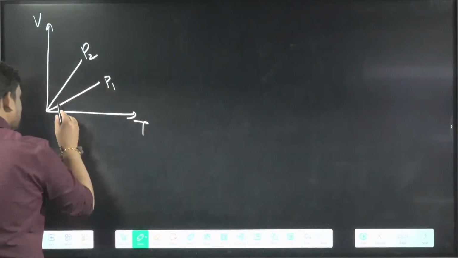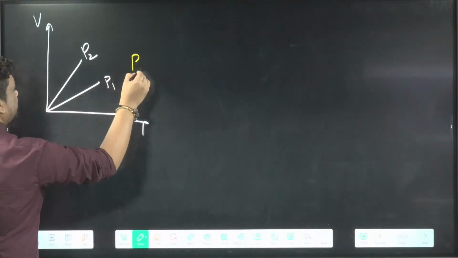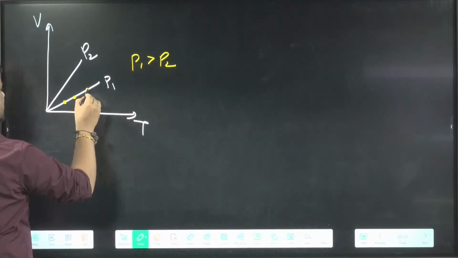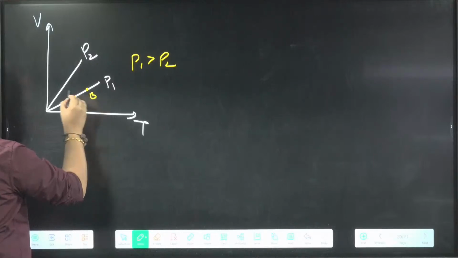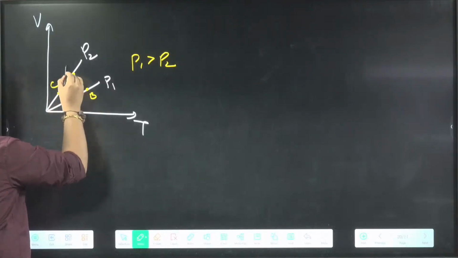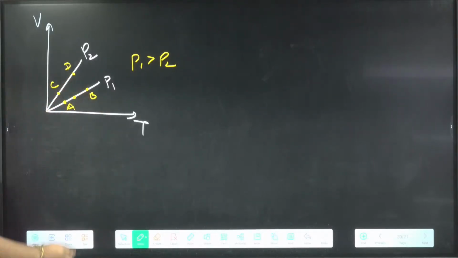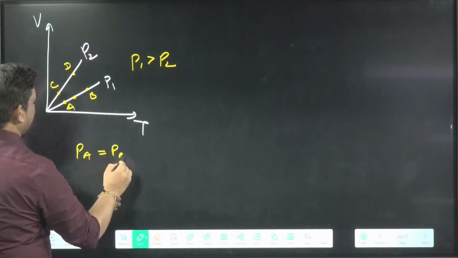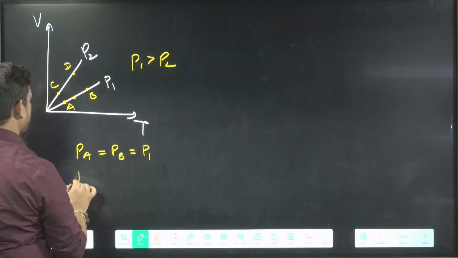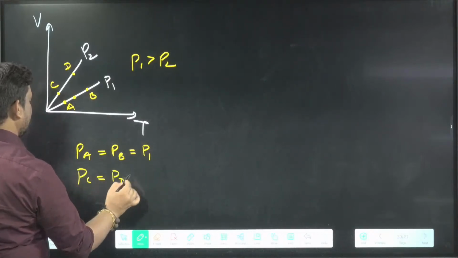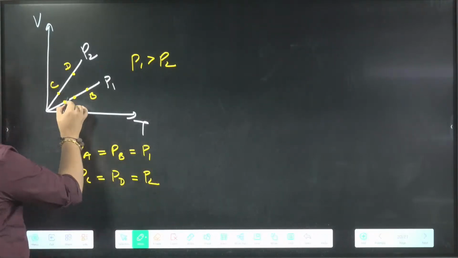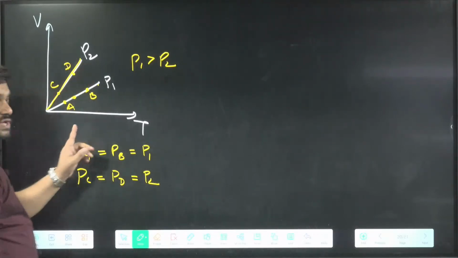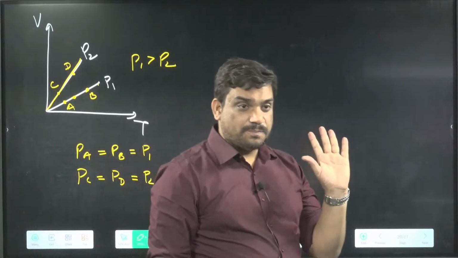P1 is more than P2, and everywhere here is pressure P1, and here pressure P2. If I know point A, point B, here point C, and here point D, then everywhere we can say that PA equals PB equals P1, and PC equals PD equals P2, because everywhere pressure will be P1, and at all these points pressure will be P2. Okay, so they will give you options.